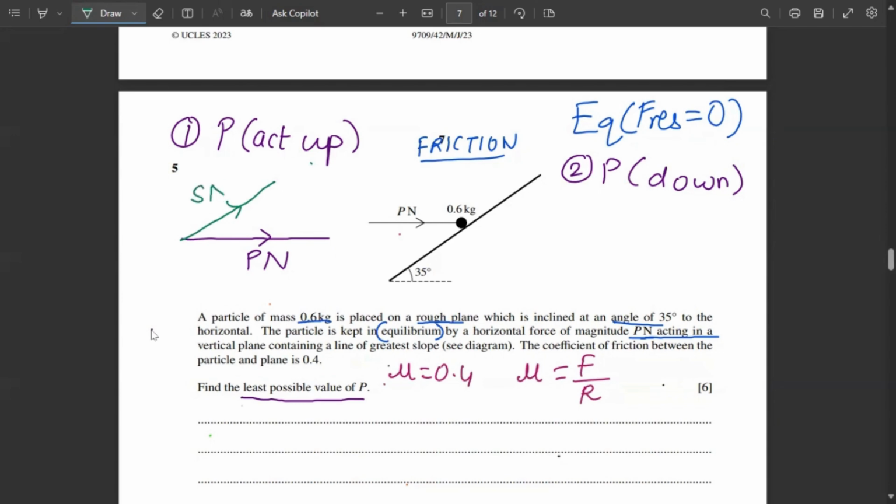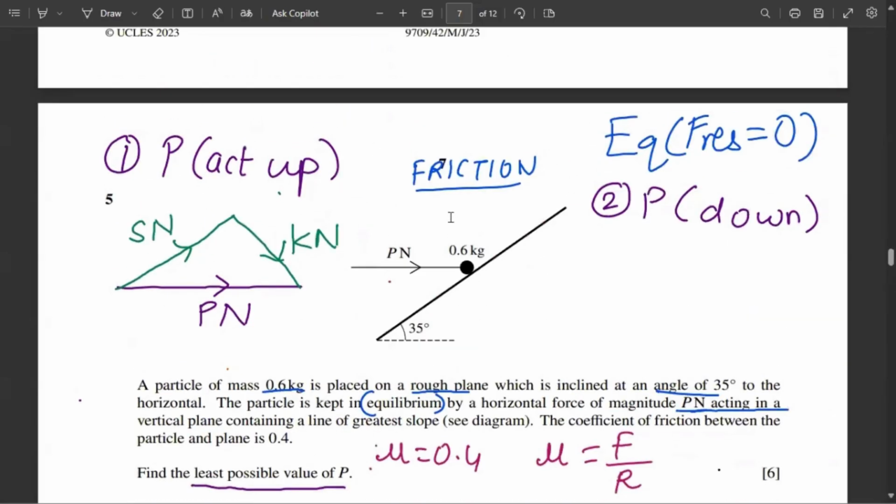Let me write that as S Newton, because this is the force that will act along the slope. And the other force will act downwards. Let me label it as K Newton.